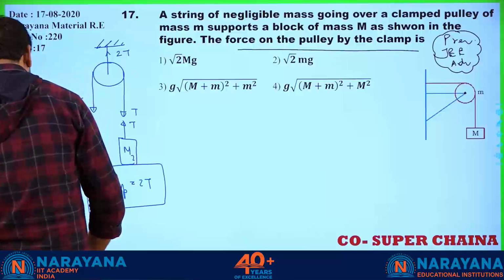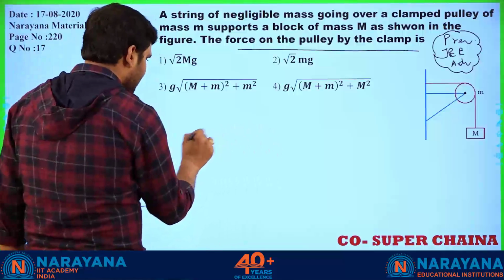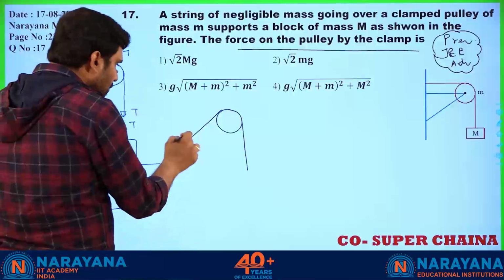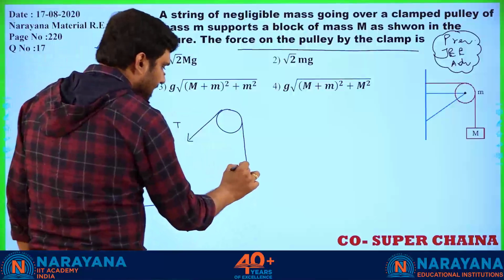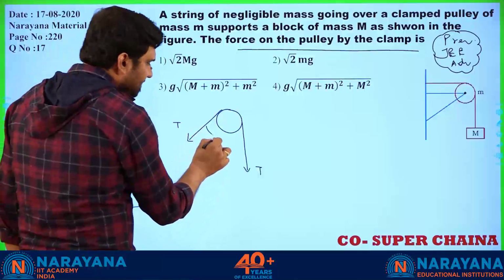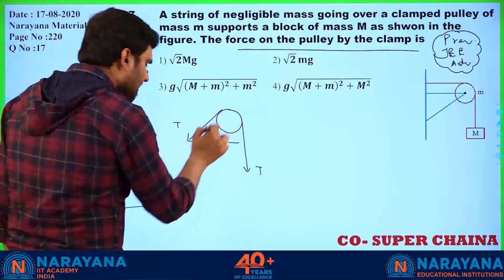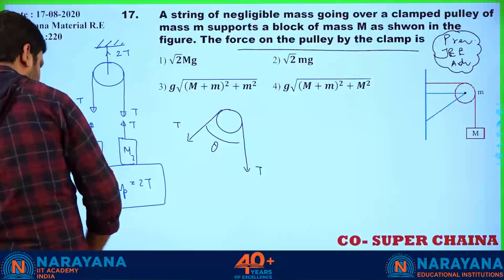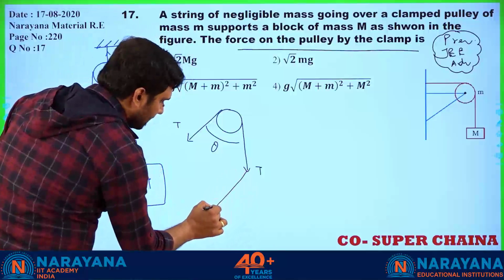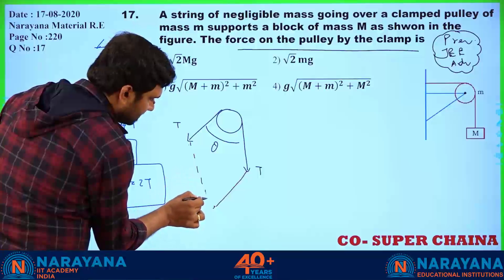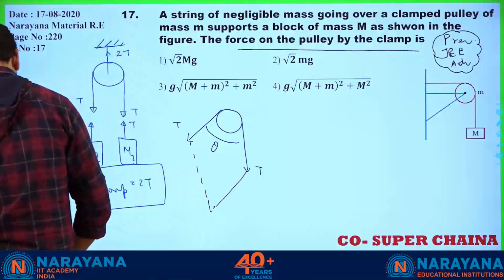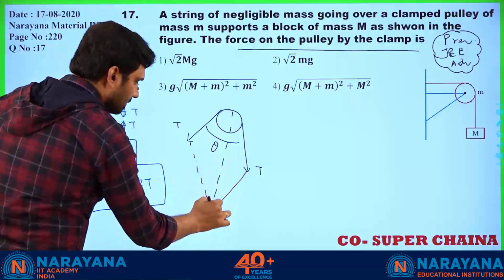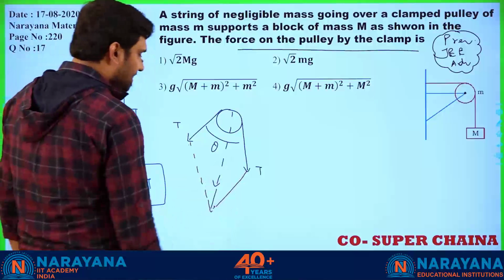Let me take another case. Suppose there is a system like this one. So here in this case, tension T will act. Here in this case, tension T will act. If this is theta, so the resultant, how the resultant will act, that we have to do by vector method, no? I hope you remember how it will be, like this, and we have to join these 2 points. Then resultant will act in this direction, like this. So how are we going to get this resultant?